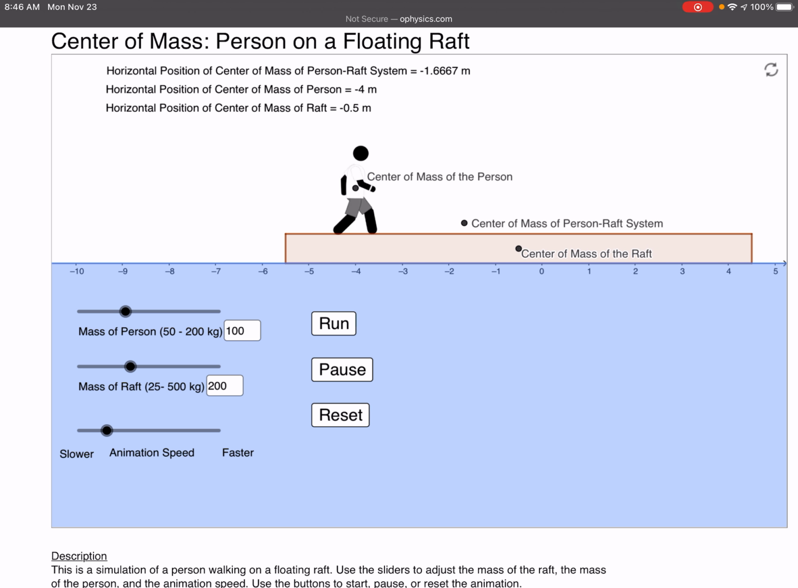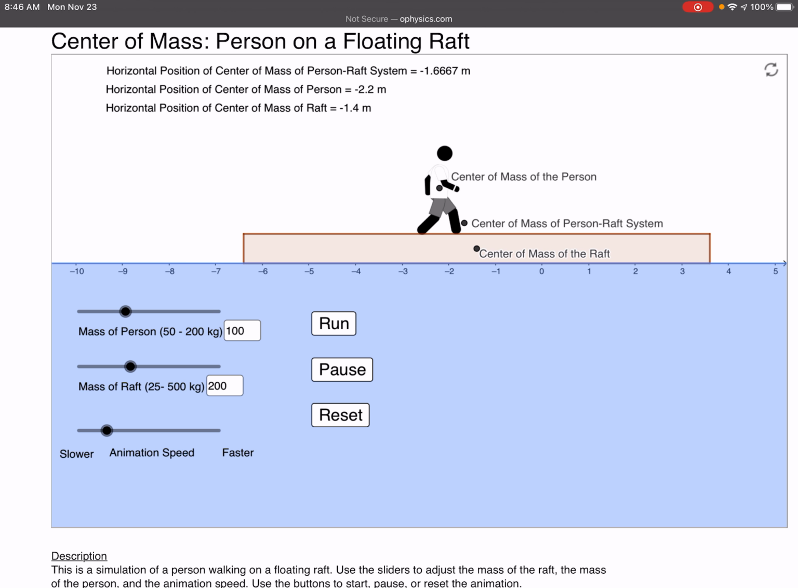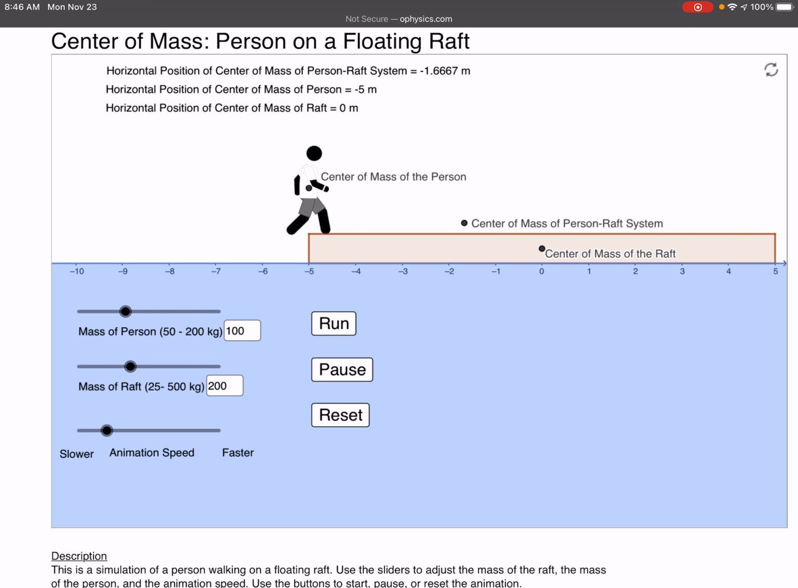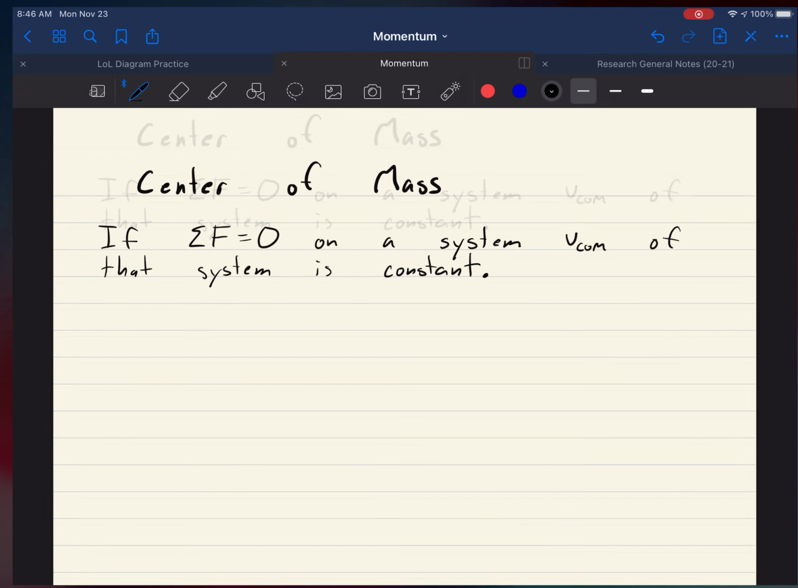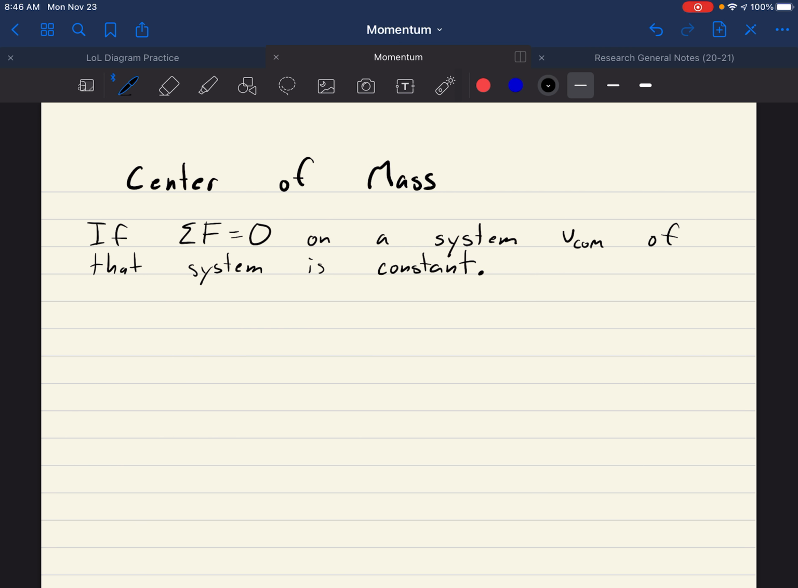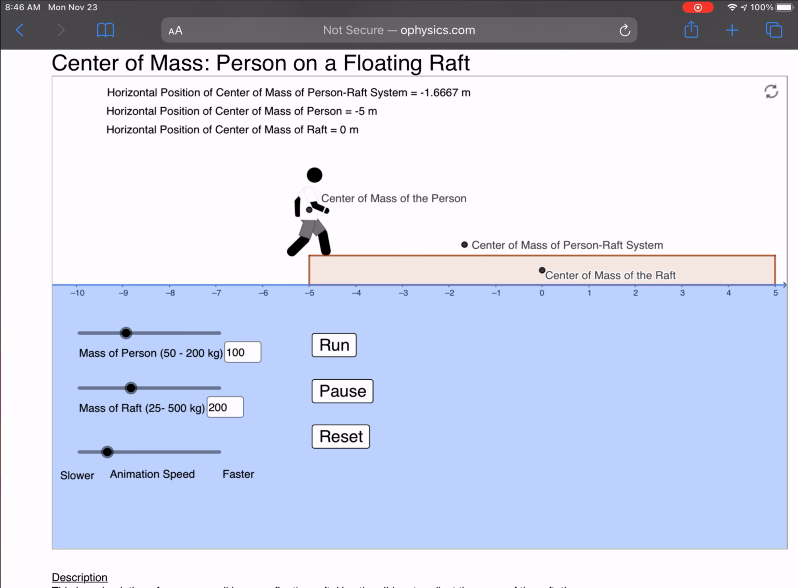Notice the person's center of mass is moving to the right. The raft's center of mass is moving to the left. But the center of mass of the system is not moving. That's because the center of mass of the system started with 0 velocity, so it maintains 0 velocity with no external force. So if we come back to this, the net force on that person-raft system is 0, and any forces in between the two are internal forces. So the velocity of the center of mass of that system will remain at 0.